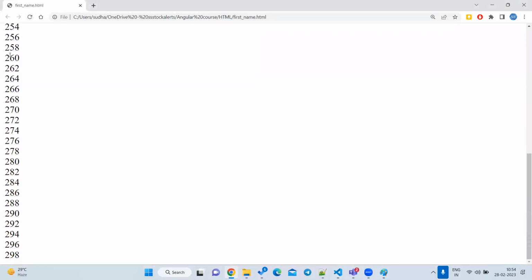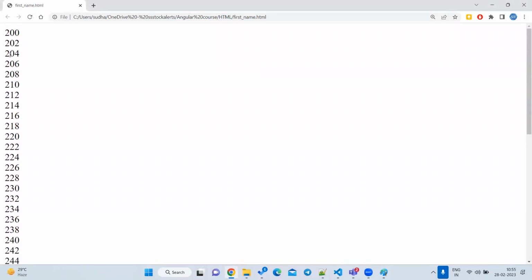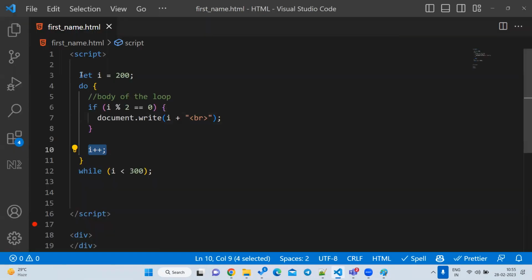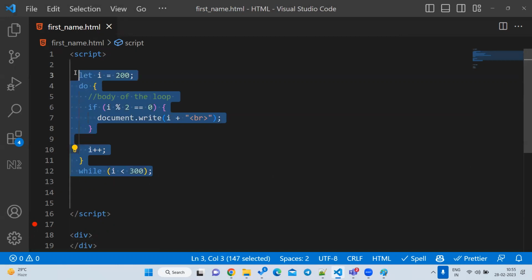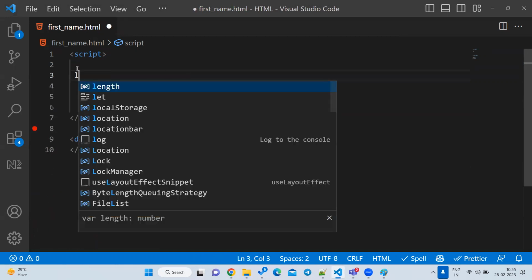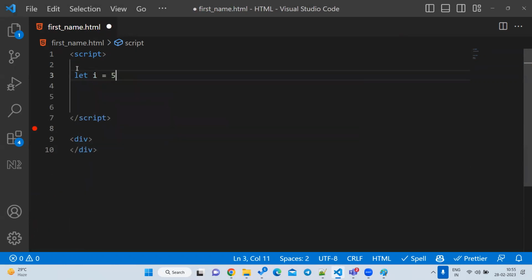I want to print 500 to 300 number. Tell me how to do this one using the do while. Okay, I will remove everything. Let us do it from scratch. So first, let i is equal to 500.